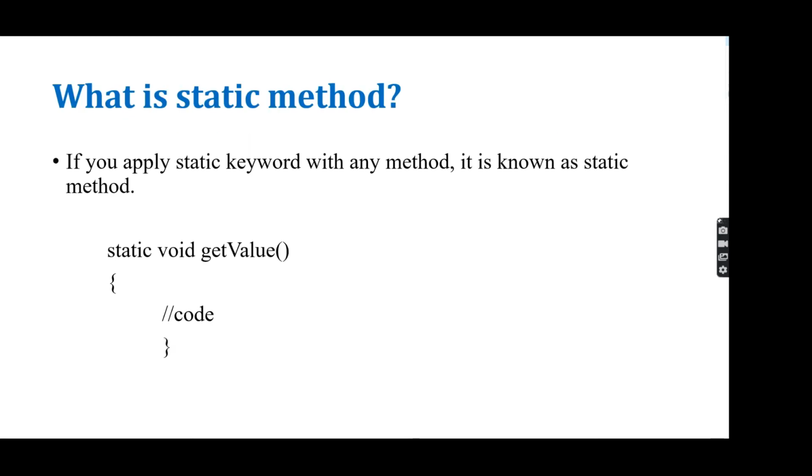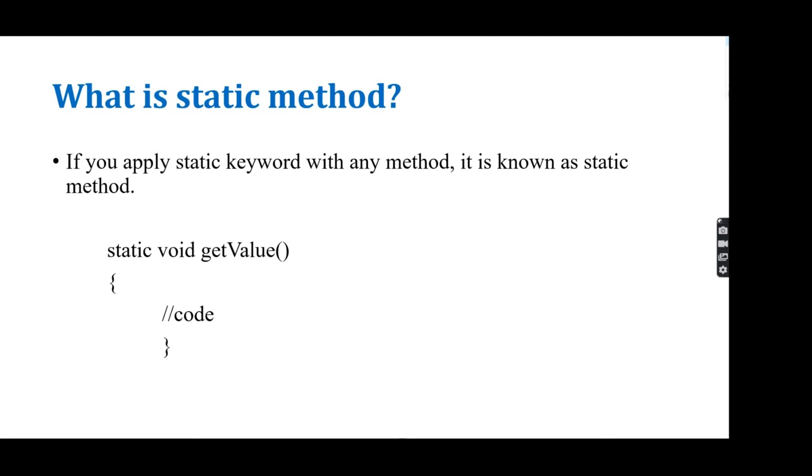What is static method? If you define a method with the static keyword, that is the static method. What is the normal method? We just give it without the static keyword, right? So this is the difference between non-static and static method. So again I repeat, what is the static method? If you use static for a method or variable, that is a static variable and also a static method, right? So here I apply the static keyword for the method. For that reason, we call it a static method.